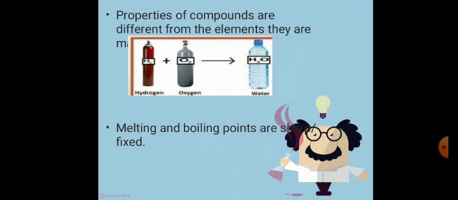Melting and boiling points are sharp and fixed. The melting and boiling points of compounds are sharp and fixed, meaning that they have an exact melting and boiling point. Like we take the example of water. Water has a fixed or exact melting point and boiling point. Boiling point means 100 degrees centigrade for water, and melting point means 0 degrees centigrade.